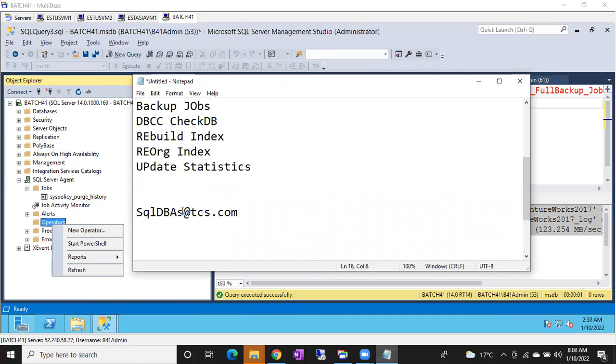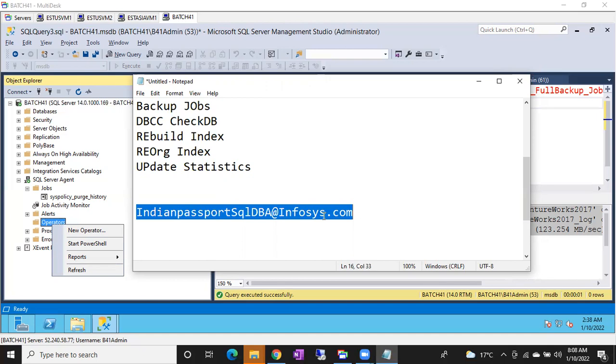Say Infosys is handling a passport project, the Indian passport project. Let me do one thing, SQL DBAs at infosys.com. Those DBAs who are handling the Indian passport project, this is the DL for them. All DBAs will be under this DL.